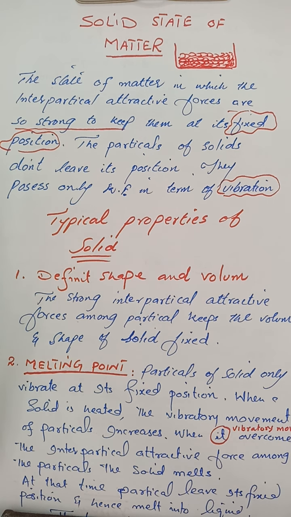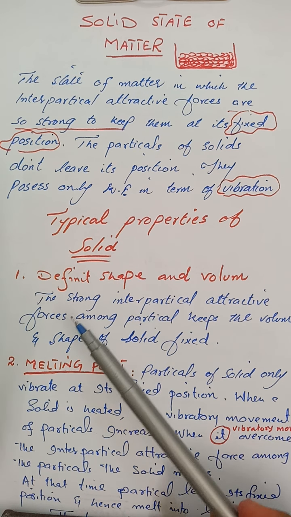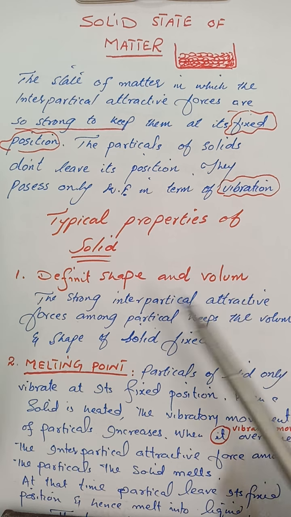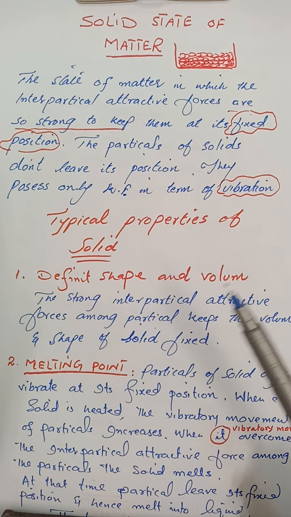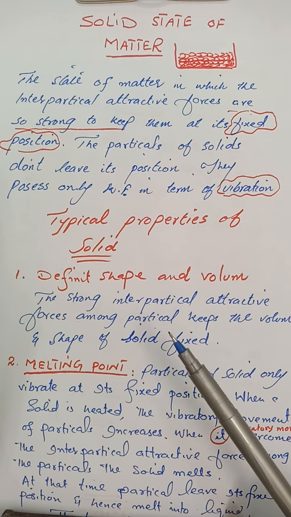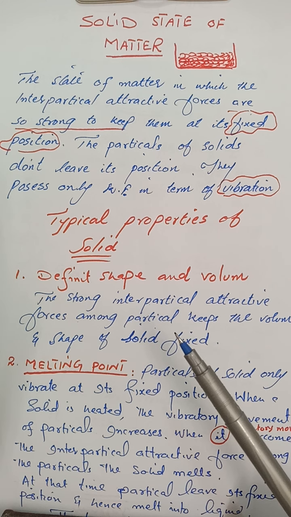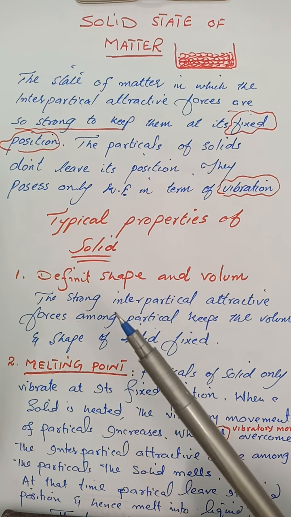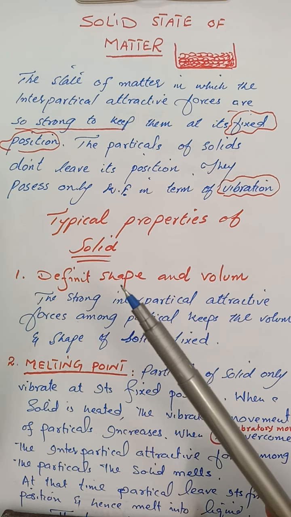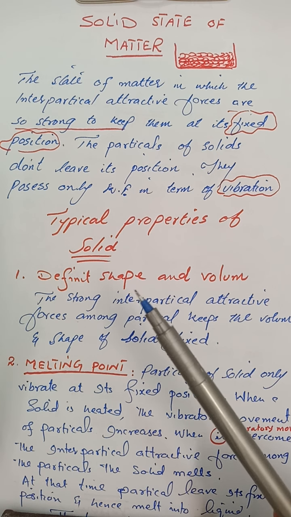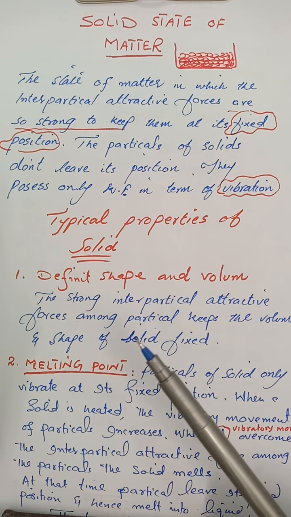There are some properties of solids which make them different from liquids and gases. The first is definite shape and volume. As there is strong interparticle attraction between the particles of a solid, that is why they have a definite, fixed shape and fixed volume.